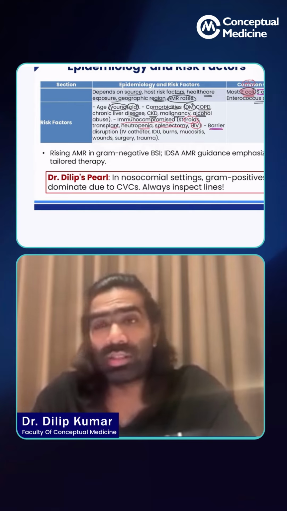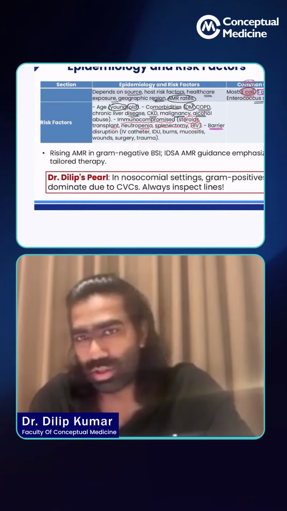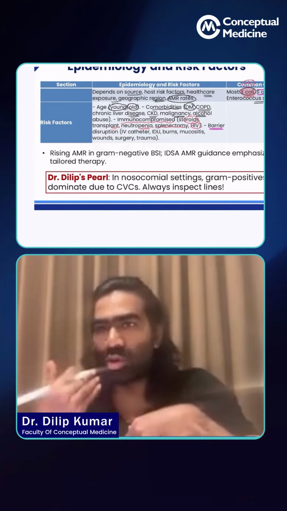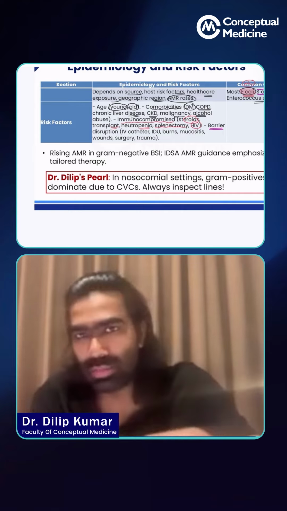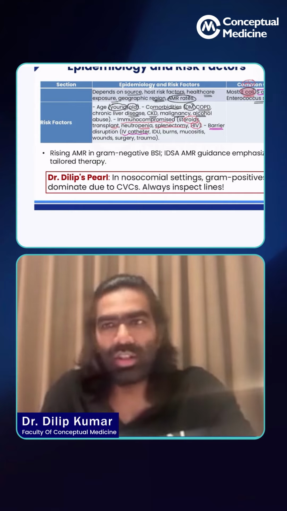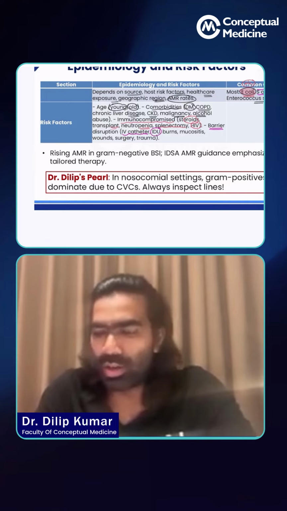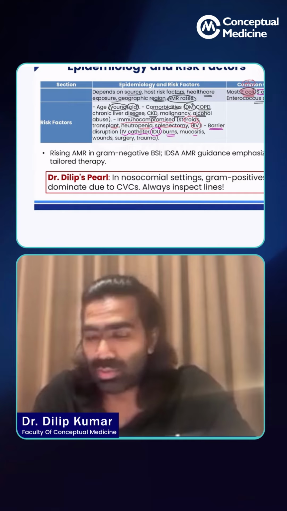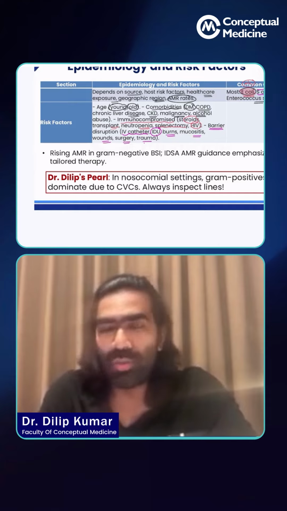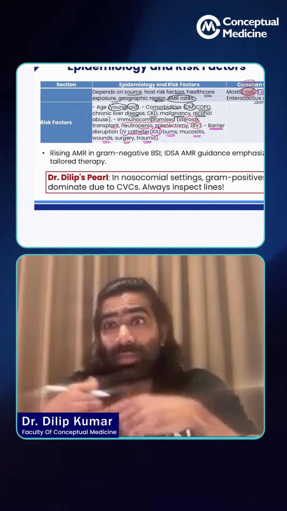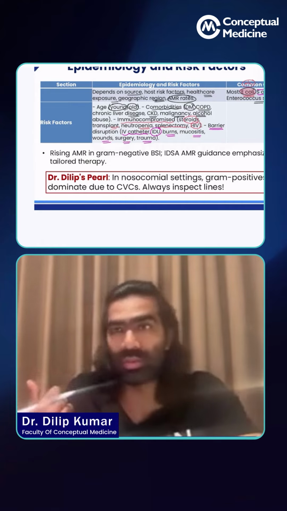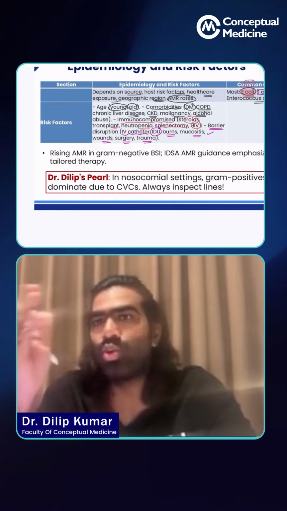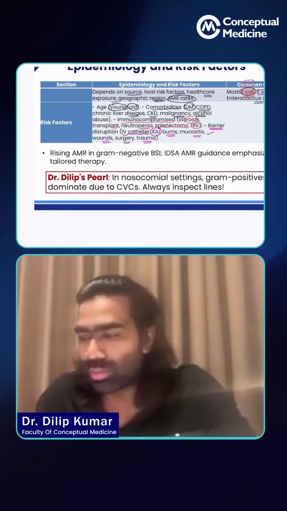Suppose the patient is having a barrier disruption. What do I mean by barrier disruption? We have natural barriers like skin, mucosal membranes, and all those. If you disrupt them by introducing an IV catheter, you're disrupting the natural barrier. Or in patients who are intravenous drug users, or patients who have burns, mucositis, wounds, surgery, trauma. In all these conditions, you're disrupting the natural barrier, especially the mucosal membranes and the skin. So these are disrupted, and bacteria can enter through these areas. So that's usually going to be the risk factor.